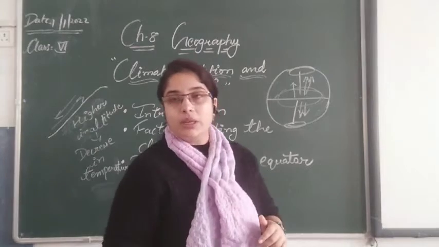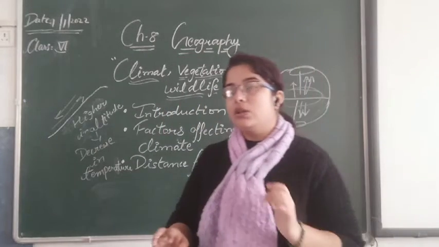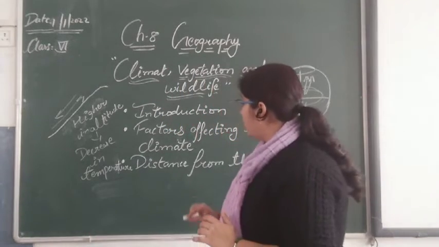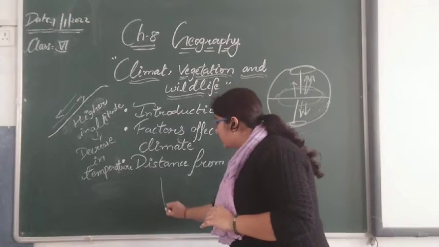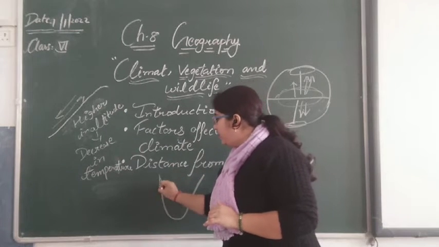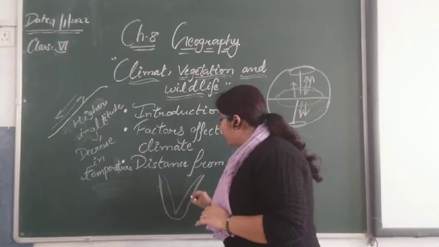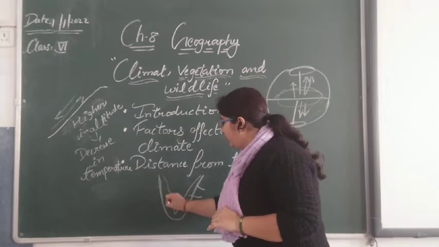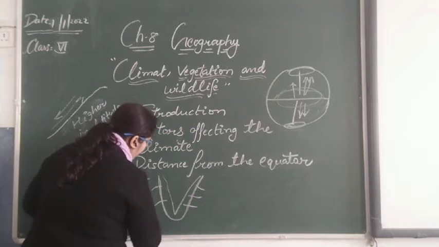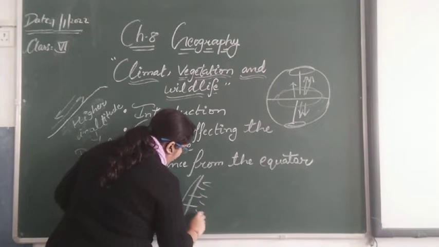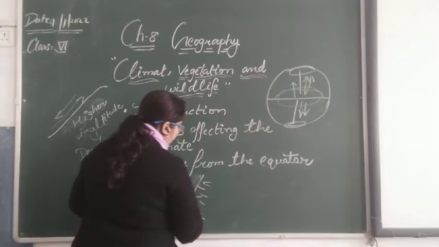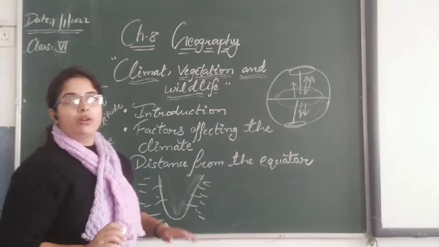Next, the distance from the sea. Distance from the sea also affects the climate. How is it? The areas which are closer to the sea, such as the southern part of the country, have a moderate climate.